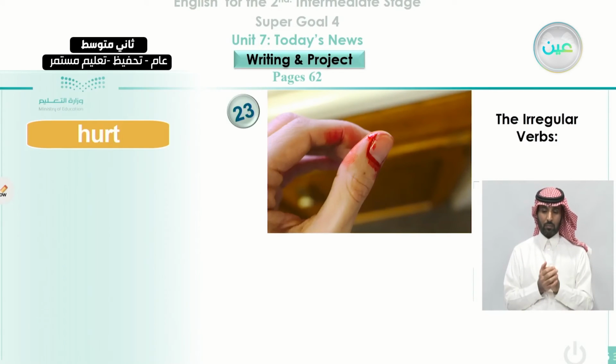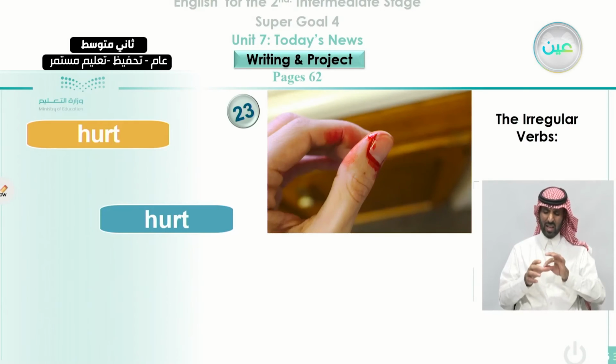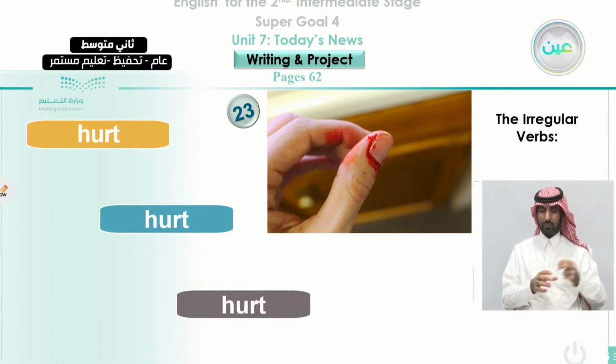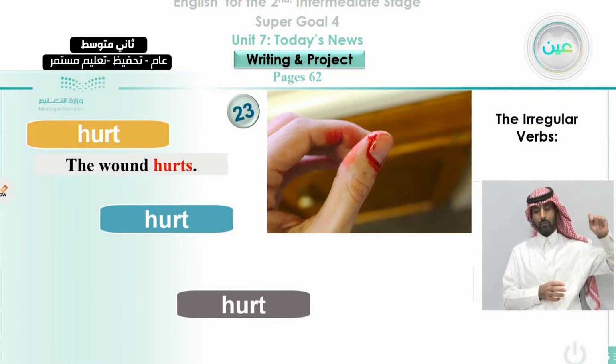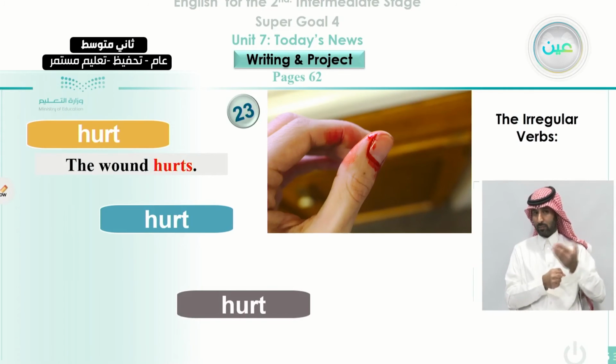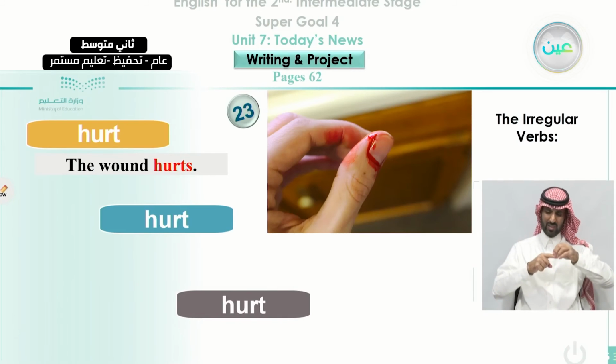In number 23, hurt, the past is hurt and the past participle is hurt as well. How can we use it in three different sentences? We can say about the wound here in the finger, here in the thumb. We can say the wound hurts. That is in the present.